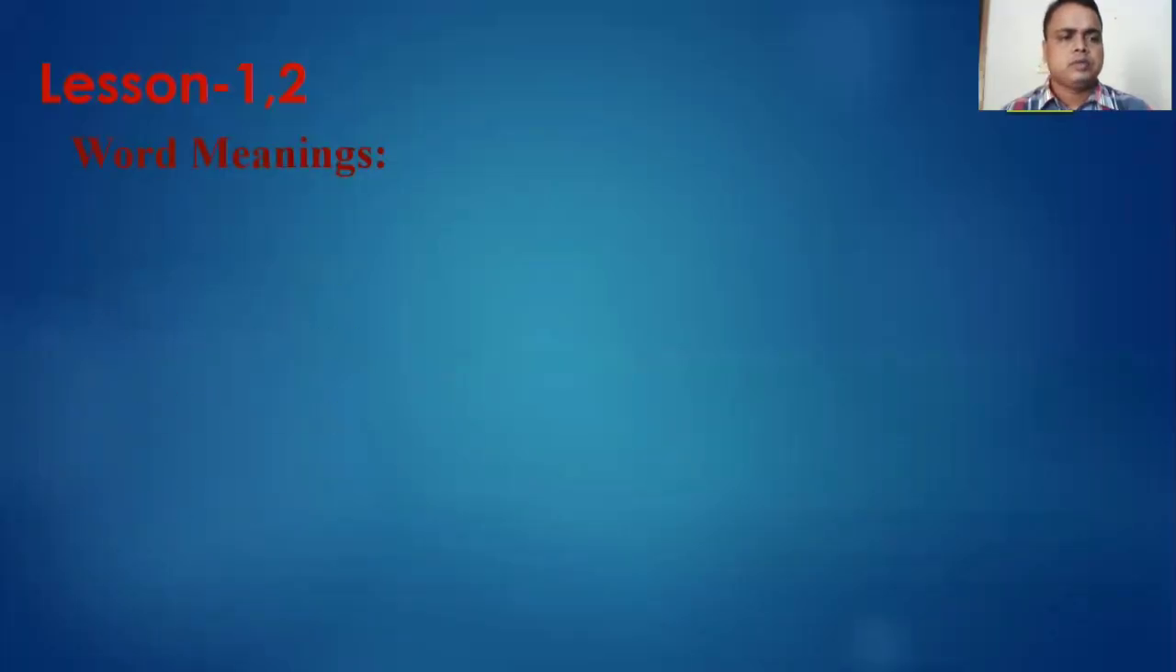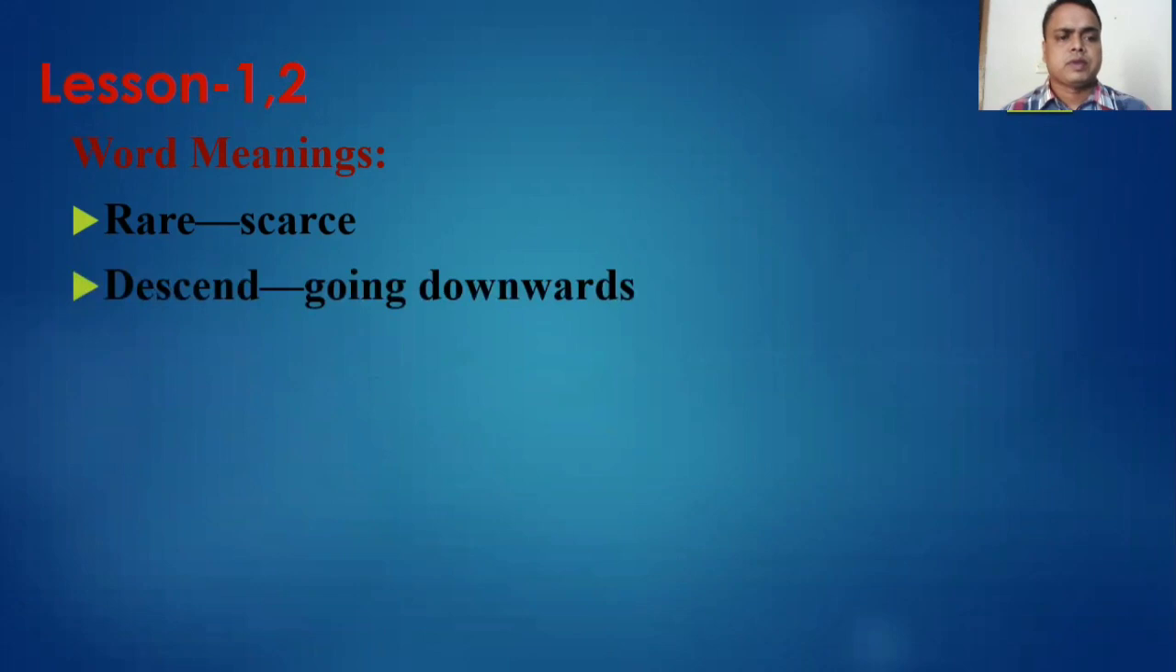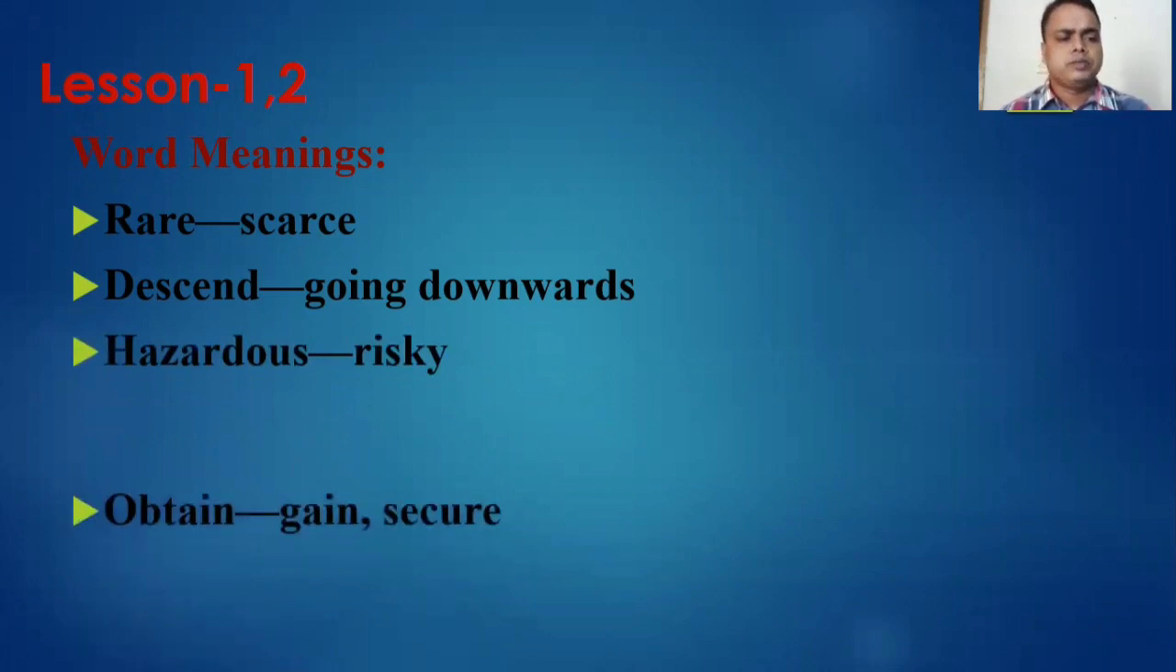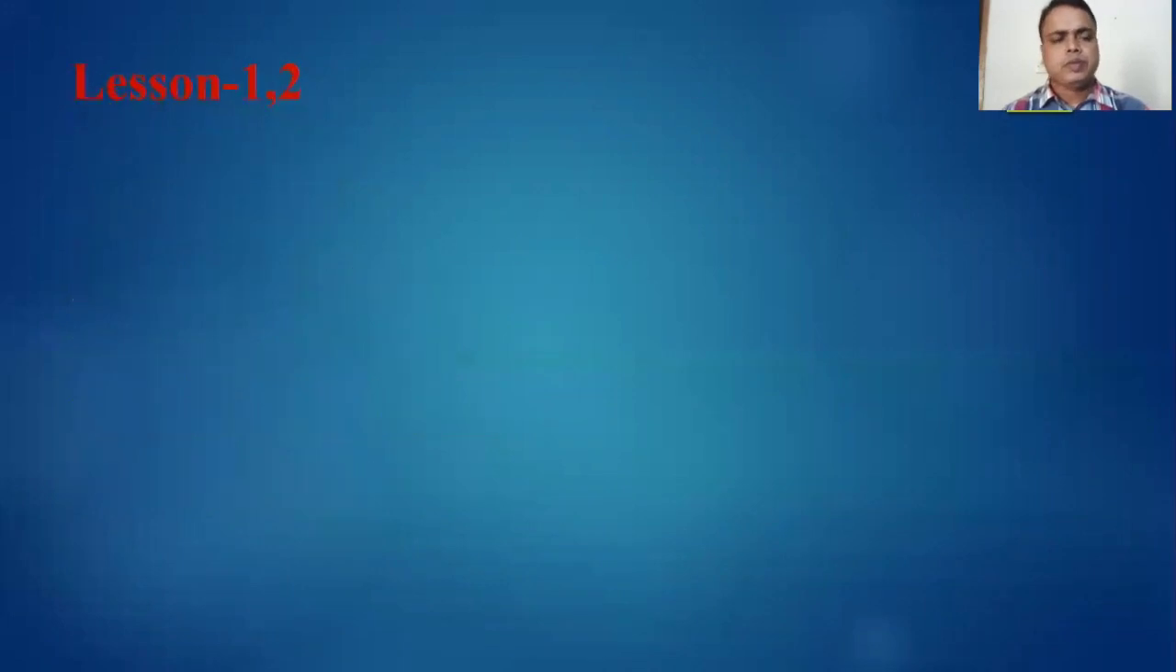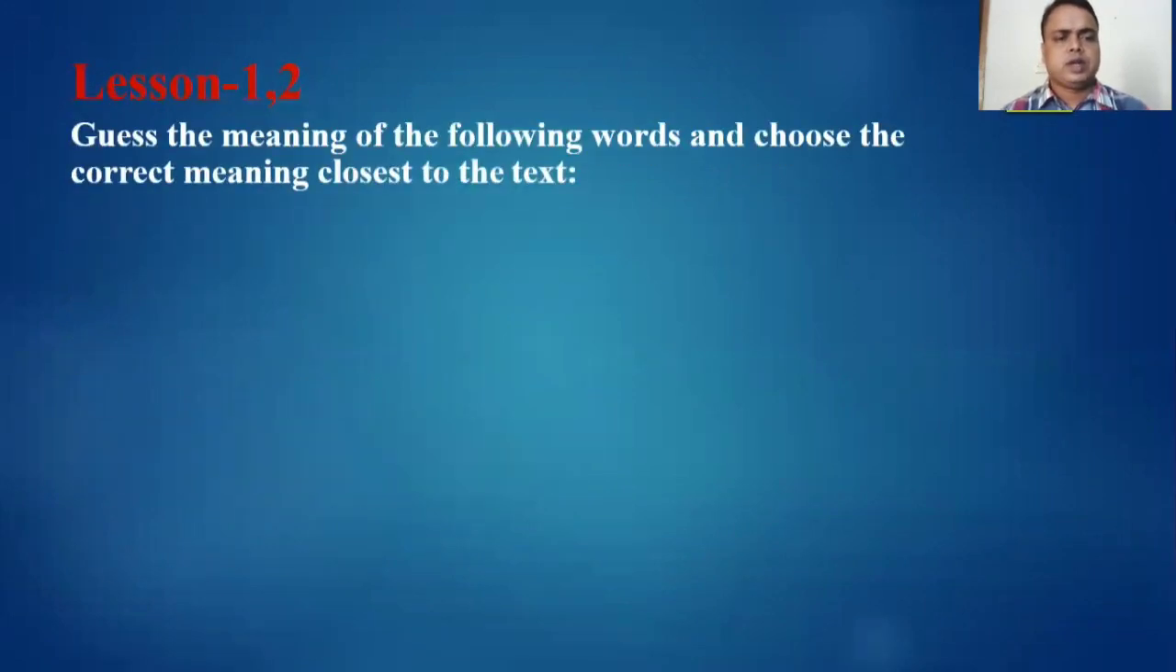Now some more word meanings here. Rare. Rare means scarce. Then descent, going downwards. Hazardous. It indicates risky. Now obtain. Obtain means gain or secure. Now enough. Enough means sufficient.